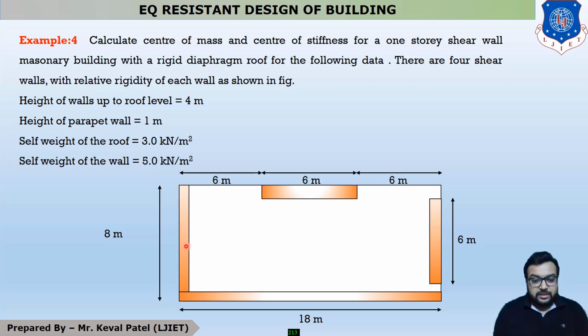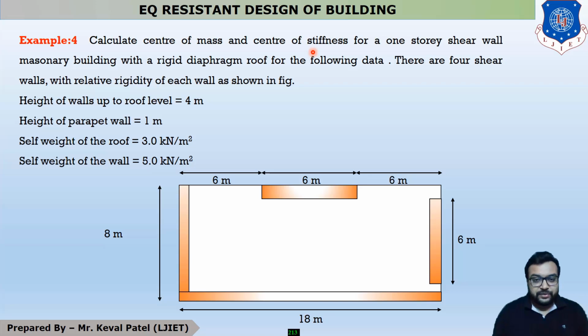This is your shear wall number 1, and its self weight is also considered. This is your shear wall number 2, this is your shear wall number 3, and this is your shear wall number 4. So 4 shear walls and 1 slab. So a total of 5 components' self weight is considered in the center of mass calculation and center of stiffness. For center of stiffness, the word is stiff.